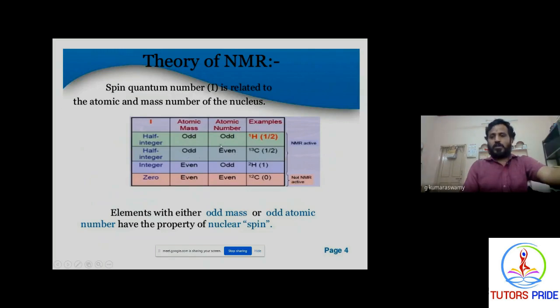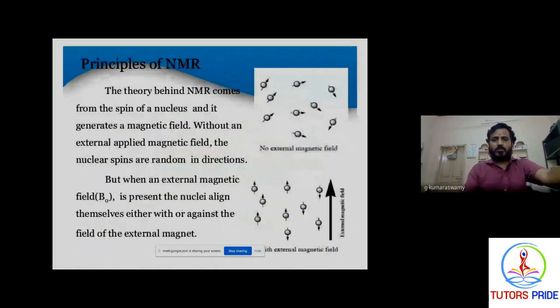So odd-odd, and even-odd configurations can also show NMR spectroscopy. This is the theory of NMR spectroscopy. What kind of atoms show an NMR spectrum? Atoms whose atomic mass and atomic number are of the odd-odd or odd-even kind can show NMR spectroscopy.